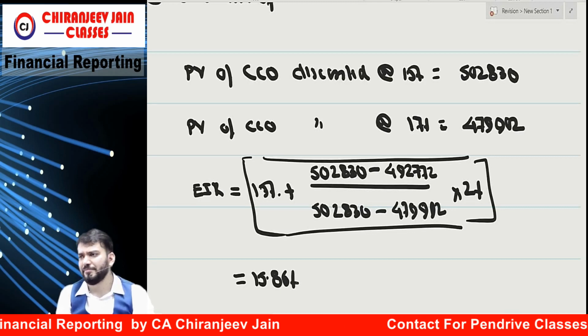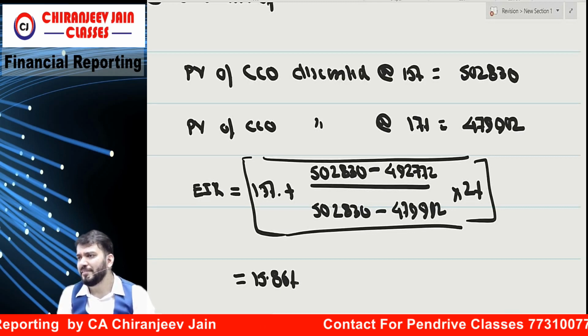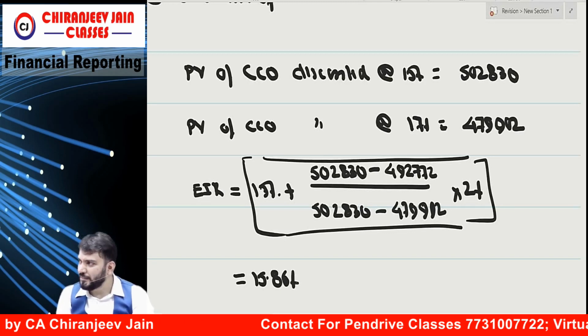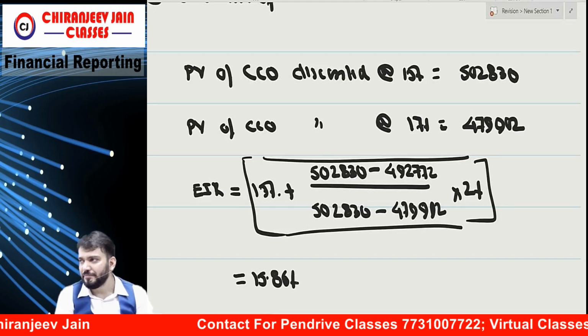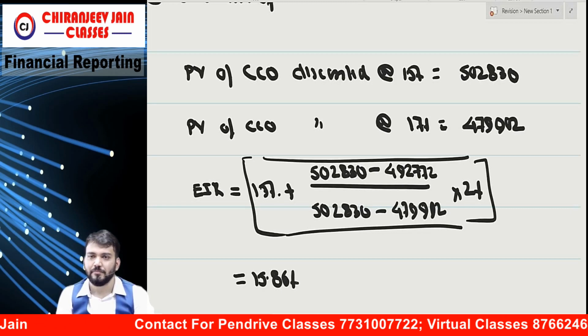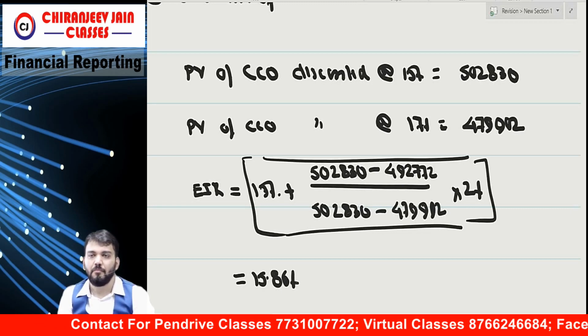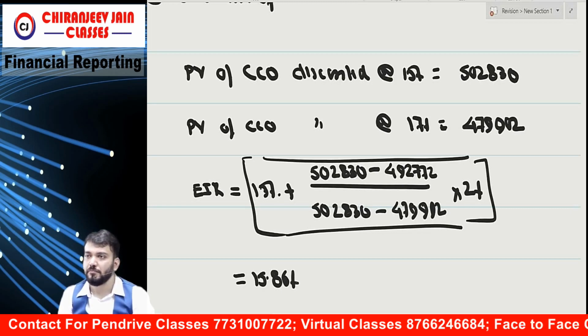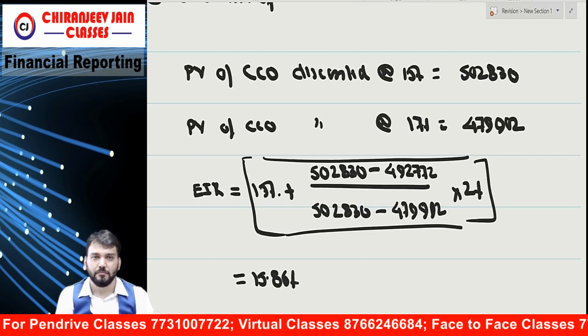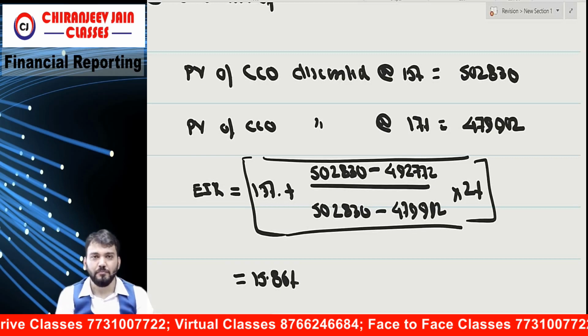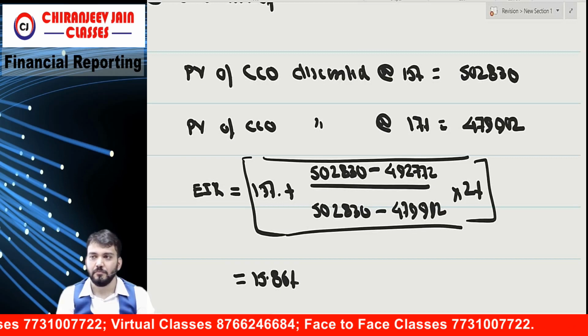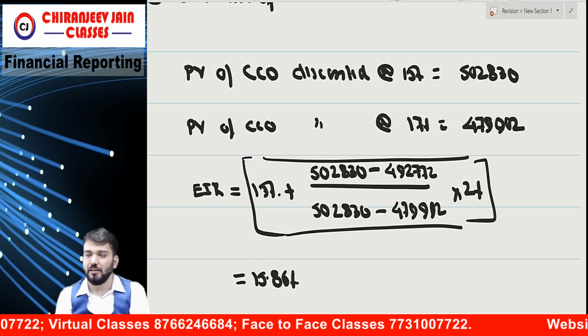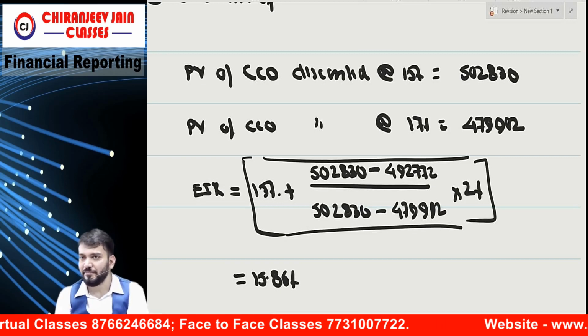How much is coming? 15.86 is coming now. This IRR is correct now.